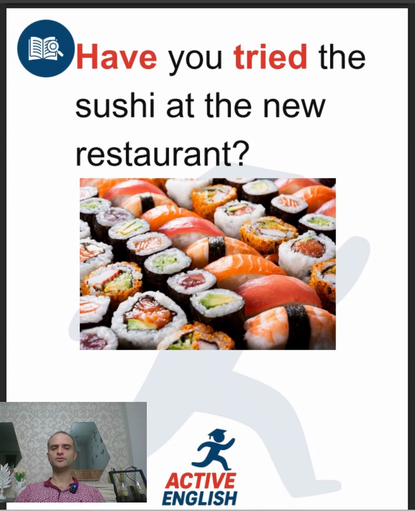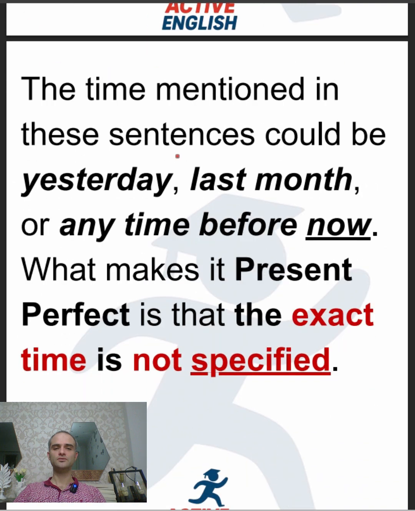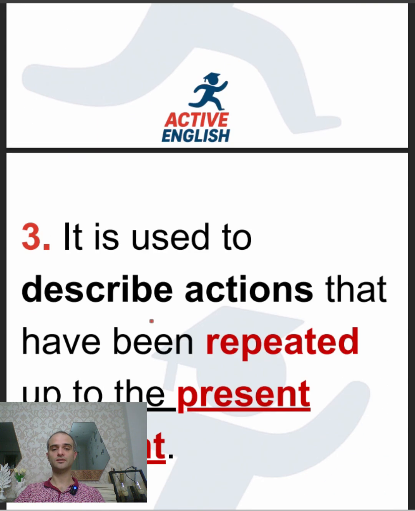Or have you ever tried the sushi at the new restaurant? So we know, or we want to know whether the person tried the sushi at the new restaurant or not. So we want to know about a past experience of that person. So the time mentioned in these sentences could be yesterday, last month, or any time before now. What makes it present perfect is that the exact time is not specified.